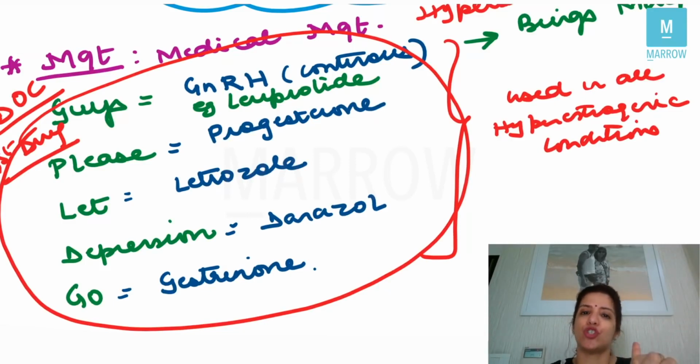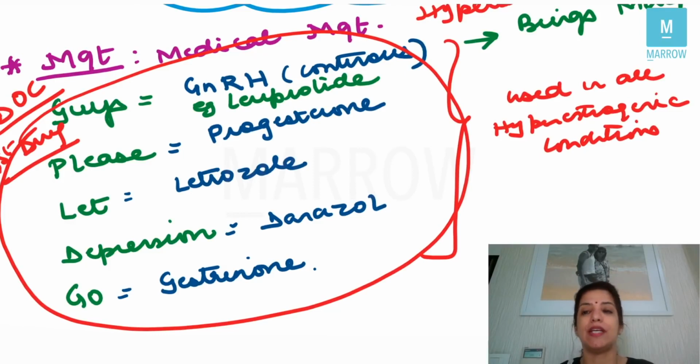Guys, G stands for GnRH, and today only I told you that you have to give continuous GnRH, and an example of synthetic GnRH is leuprolide. P stands for progesterone. Right? Whatever are the actions of estrogen, opposite are the actions of progesterone. L stands for letrozole. Letrozole, just now we did, is an aromatase inhibitor. D stands for danazol and G stands for gestrinone. These 5 drugs have to be on your tips.